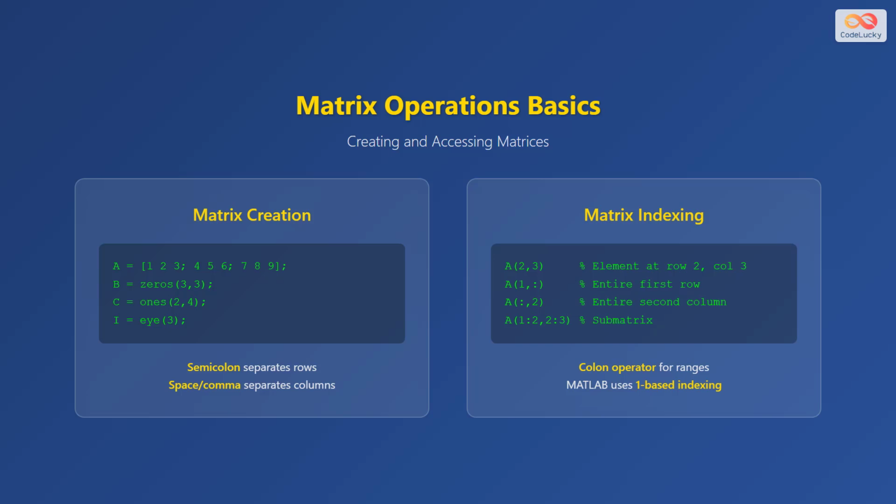Matrix indexing in MATLAB uses parentheses and follows a one-based indexing system, meaning the first element is at position 1, not 0. You can access individual elements using row and column indices, entire rows or columns using the colon operator, and extract submatrices by specifying ranges.